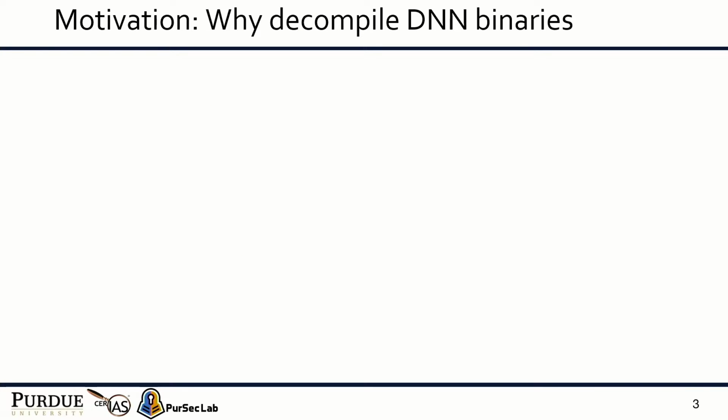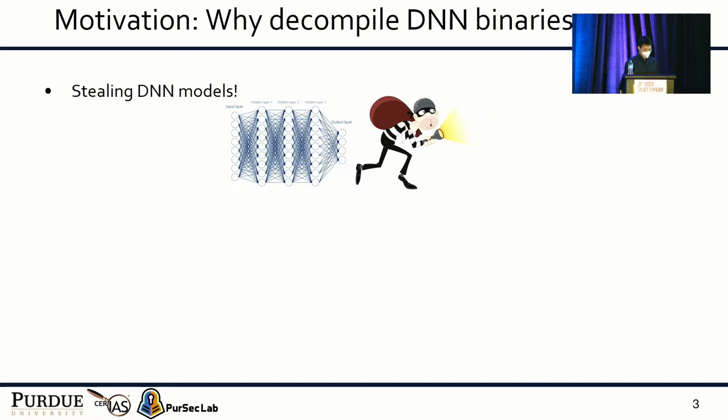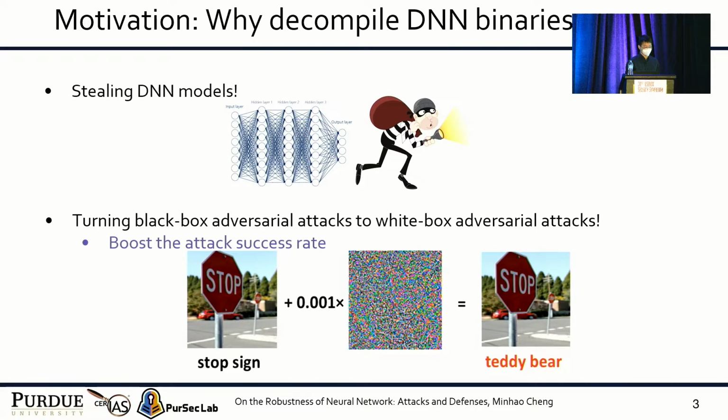In this work, we explore the possibility of decompiling DNN binaries. DNN binary decompilation has many security applications, such as stealing DNN models and turning black box adversarial attacks into more effective white box adversarial attacks. For example, the figure below shows that after adding some imperceptible noise, the DNN model will misclassify a stop sign as a teddy bear.